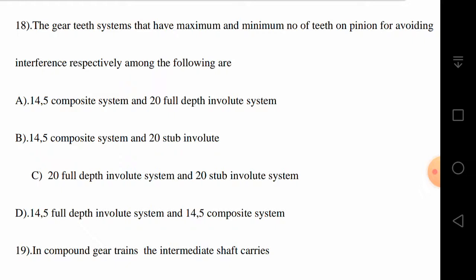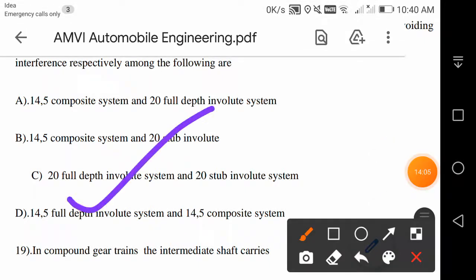From the table you can easily make out that the correct answer is D. That means the 14.5 full depth system has the maximum number of teeth, and the 14.5 degrees composite system has the minimum number of teeth on pinion for avoiding interference. So your answer is D.